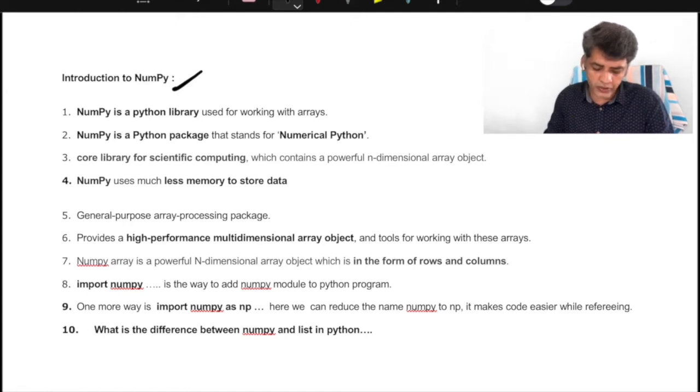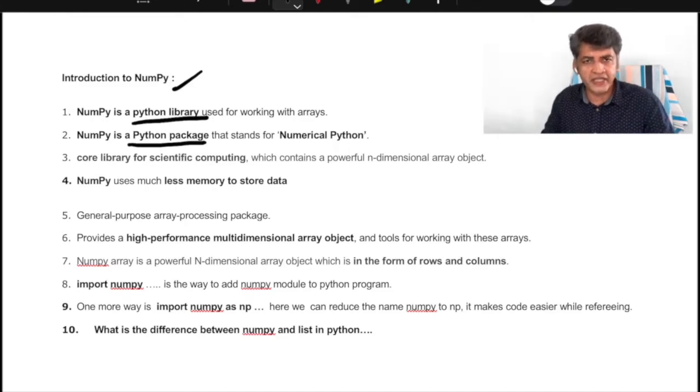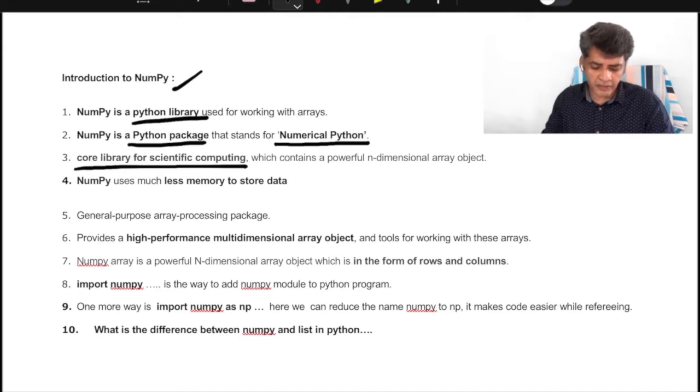The first point you should remember is that NumPy is a Python library, or in other words, a package. In short form, it is called numerical Python, so numerical Python is called NumPy for short. It is also a core library for scientific computing. This is the basic information about NumPy in Python.